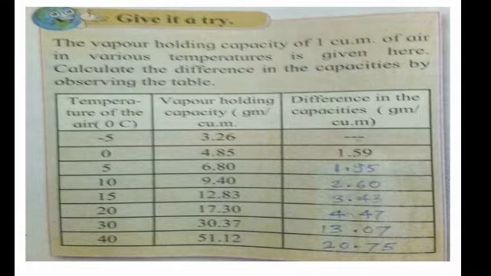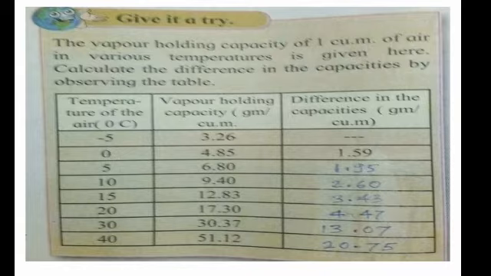Third number, 17.30 minus 12.83, you will get a difference of 4.47. Next, fourth number, 12.83 minus 9.40, you will get a difference of 3.43. Next, fifth number, 9.40 minus 6.80, the difference will be 2.60. Okay, and 6.80 minus 4.85, the difference will be 1.95. And the last one, 4.85 minus 3.26, the difference will be 1.59.